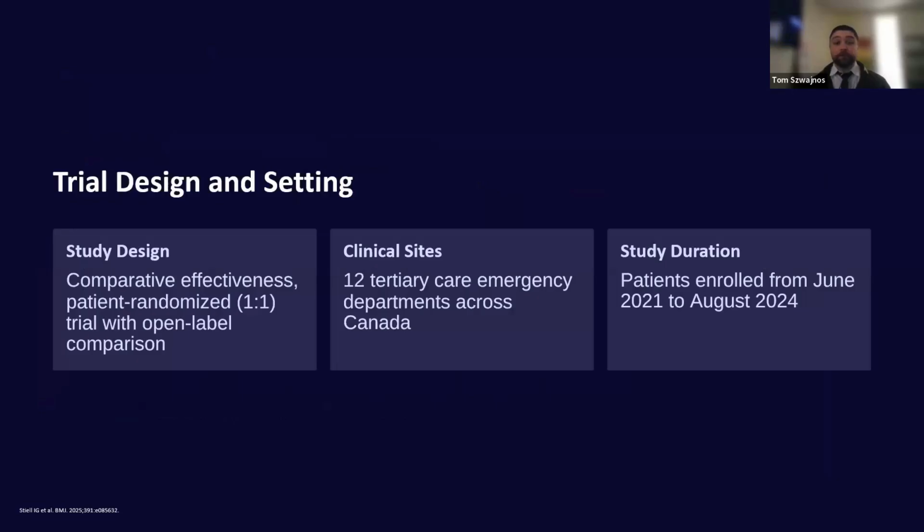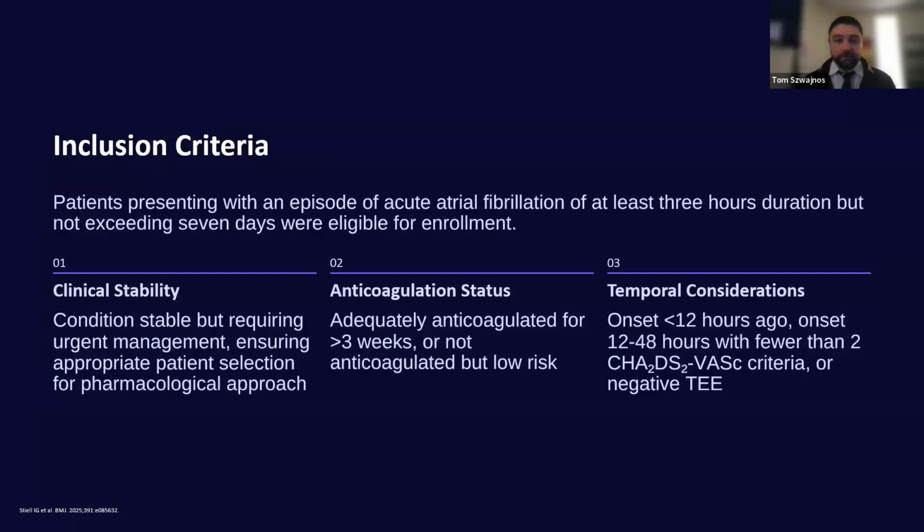So this was a 1-to-1 open label comparison. I'll talk more about this open label comparison that they used here. There was a specific reason that they used it: they wanted to mirror real world applicability. But outside of that, they had 12 tertiary care emergency departments across Canada and enrolled from June of 2021 to August of 2024. So they included all patients that had been in AFib for at least 3 hours, but didn't have it for longer than 7 days.